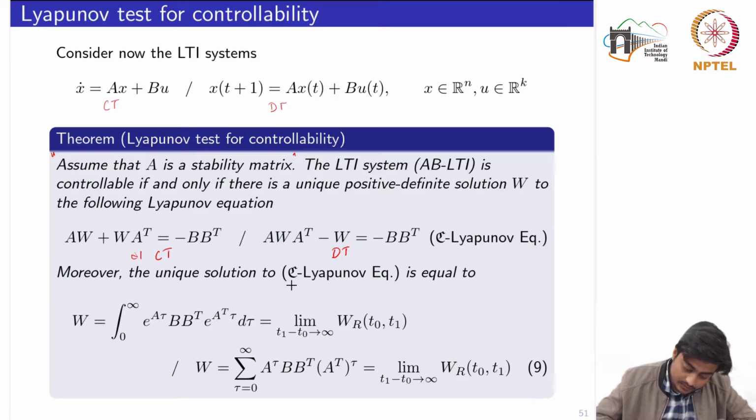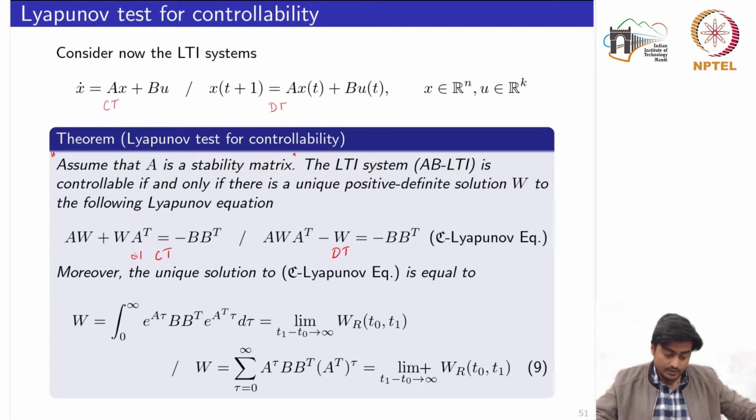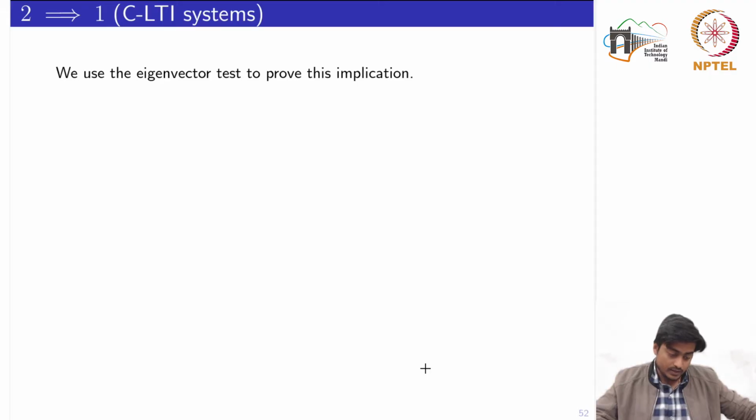Moreover, the unique solution to this Lyapunov equation is given by this W, and this is the reachability Gramian computed over the limit t1 minus t0 tending to infinity. Again, this is in the continuous time, and this is in the discrete time. Okay, so we shall see the proof.